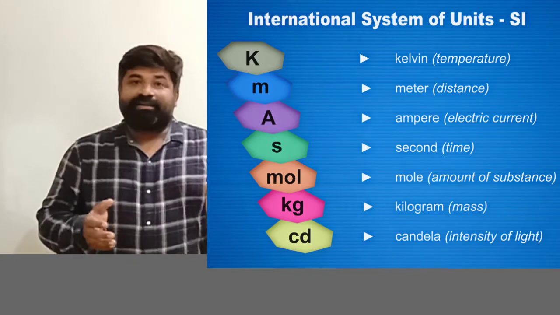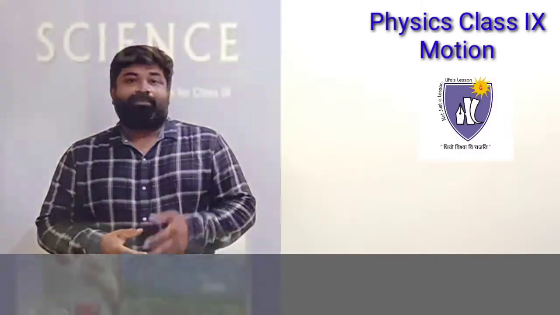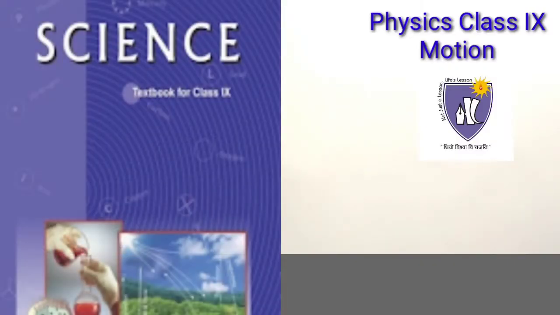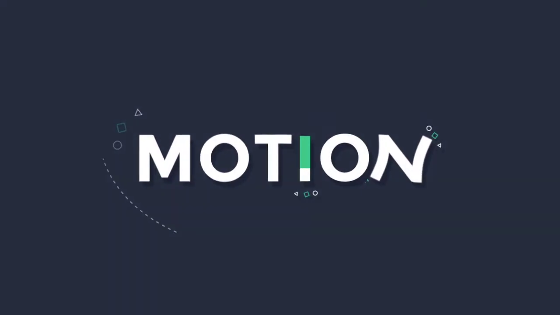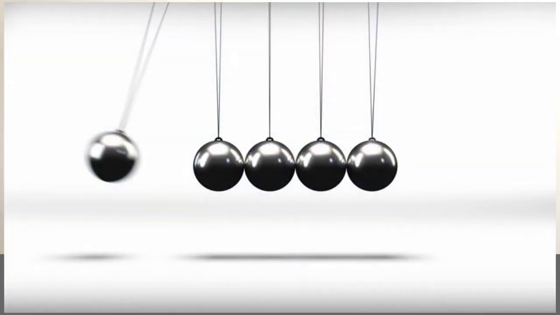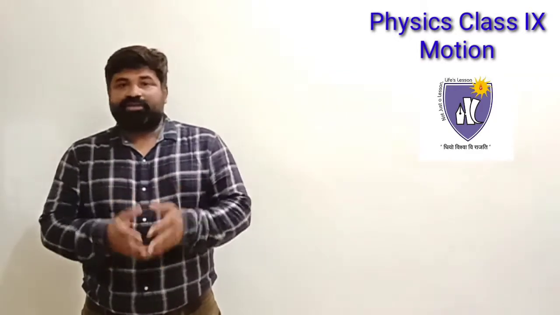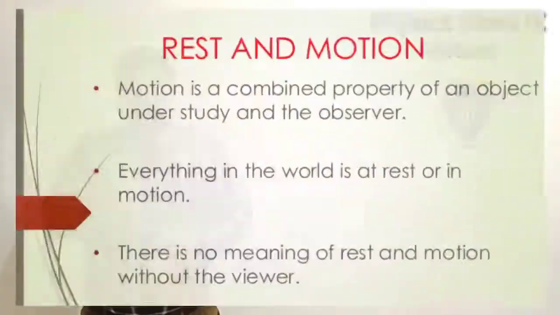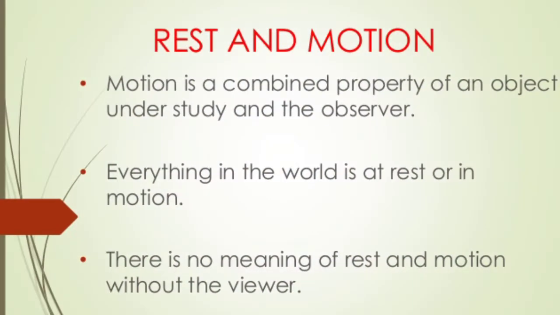Then we started chapter number 1, that is motion, a very important chapter. In this chapter, we had studied a few definitions, terminologies, and we had done some numericals. We had studied when an object is said to be at rest and when an object is said to be in motion.